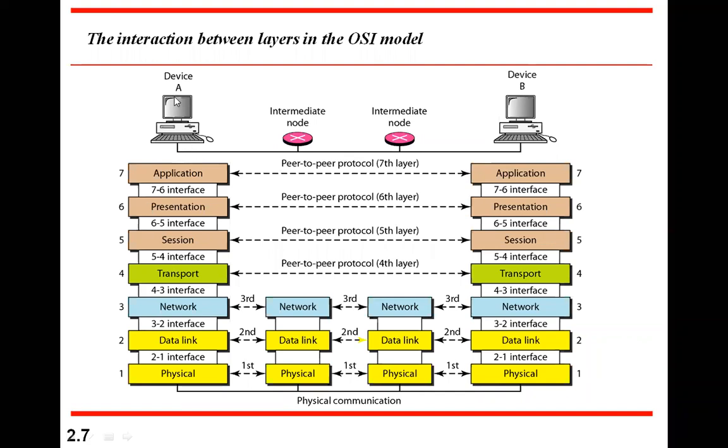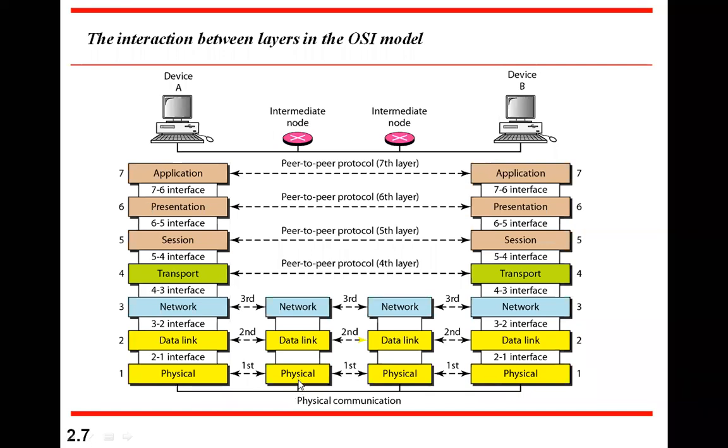At one end, because data is being originated here for transmission, the user hands it to the application layer, which in turn hands it to the presentation layer. Of course, everywhere it is processed to some extent, which we will see in the next slide. Presentation layer hands over to session, then transport, then network, then data link, then the physical layer. This physical layer hands over to the medium.